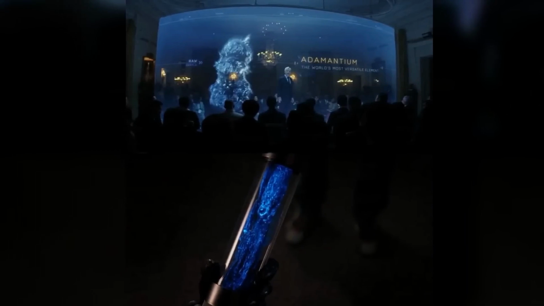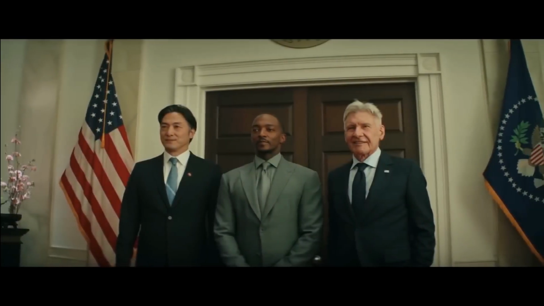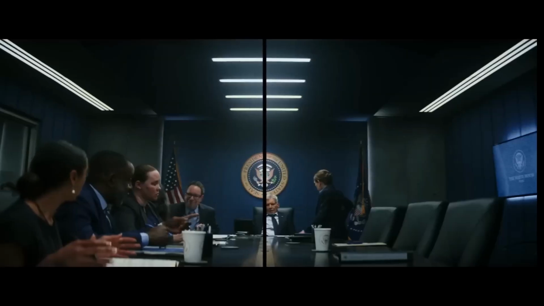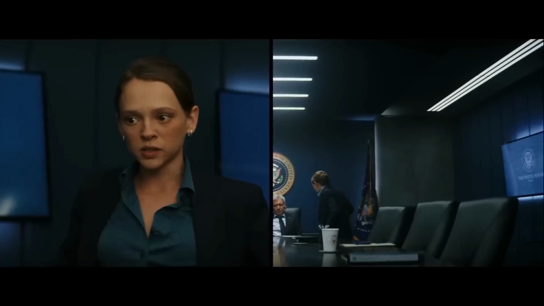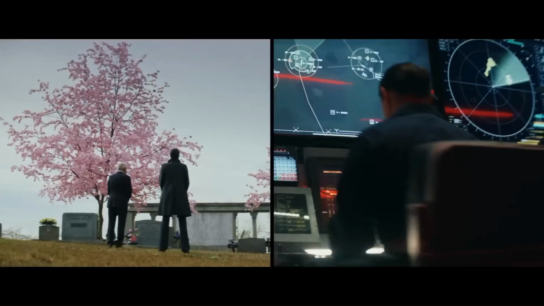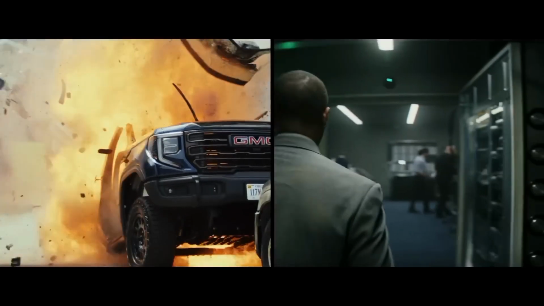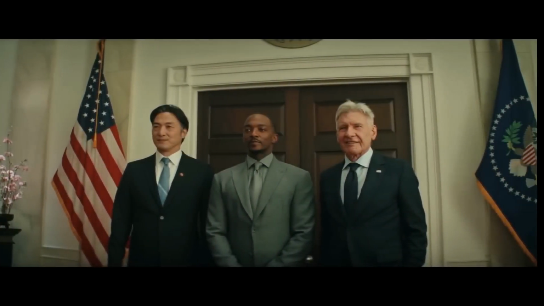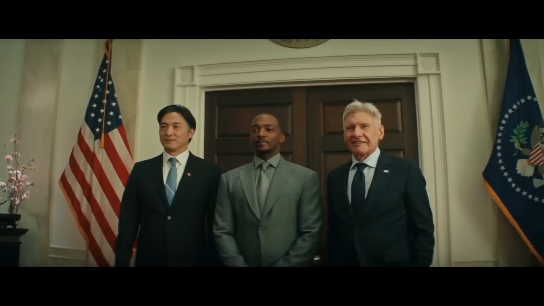But now here inside the USA, as soon as US intelligence comes to know that Japan is going to Selene Island to get all the adamantium, they quickly inform Thunderbolt Ross. On knowing this, Thunderbolt Ross quickly gives orders and also goes directly towards the Indian Ocean with his military, so that he can reach Selene Island before Japan and take control of all the adamantium. And now, friends, because the militaries of two big countries like Japan and the USA stand face to face, this news spreads in the news channels of the whole world, that perhaps there is going to be a war between Japan and the USA regarding adamantium.